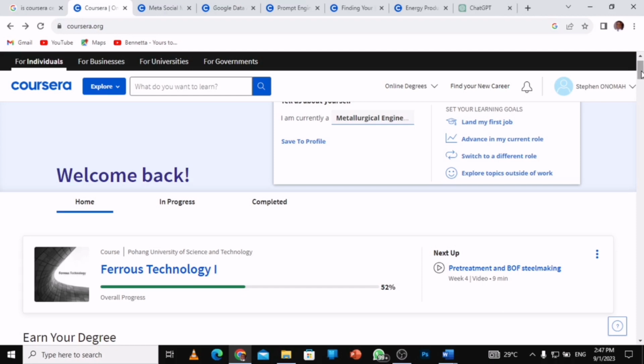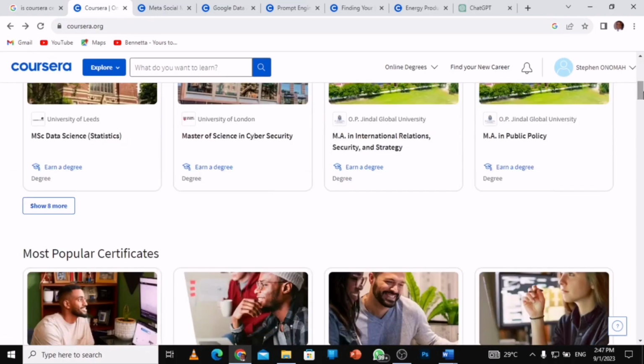When you apply for financial aid and get approved, then you start doing the course. As you can see, I applied for this Ferrous Technology 1 and I got approved. They sent it to my email, I just started my course and I've completed 52%. If I'm done with this, I get my certificate and I'm good to go. So let me teach you how you can apply for financial aid using ChatGPT. Let's take one course for example, to see whether they offer financial aid or not.